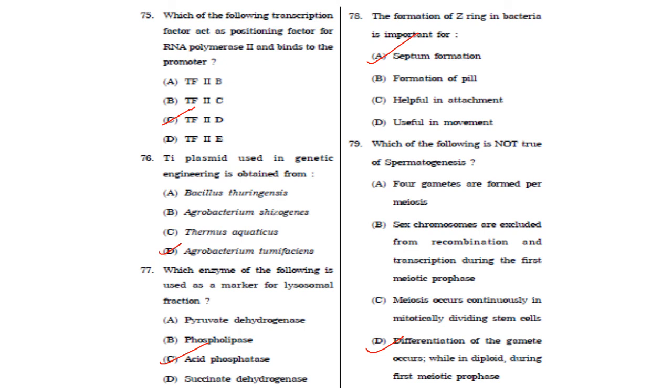That is option A. Then which of the following is not true of spermatogenesis? Answer is option D, that is differentiation of the gamete occurs while in diploid during the first meiotic prophase. So secondary spermatocyte divides into two equal haploid spermatids by meiosis II. So differentiation of the gametes while in diploid during first meiotic prophase is not the correct statement. Answer is option D.